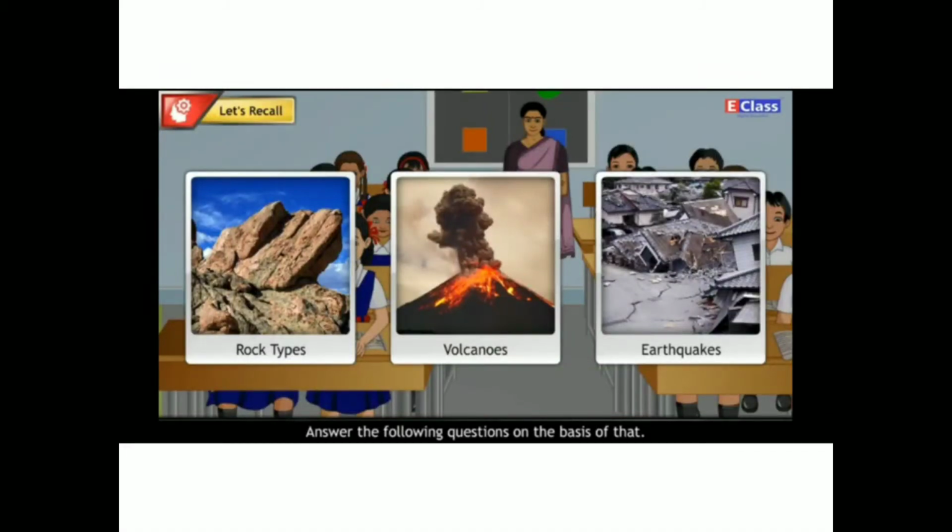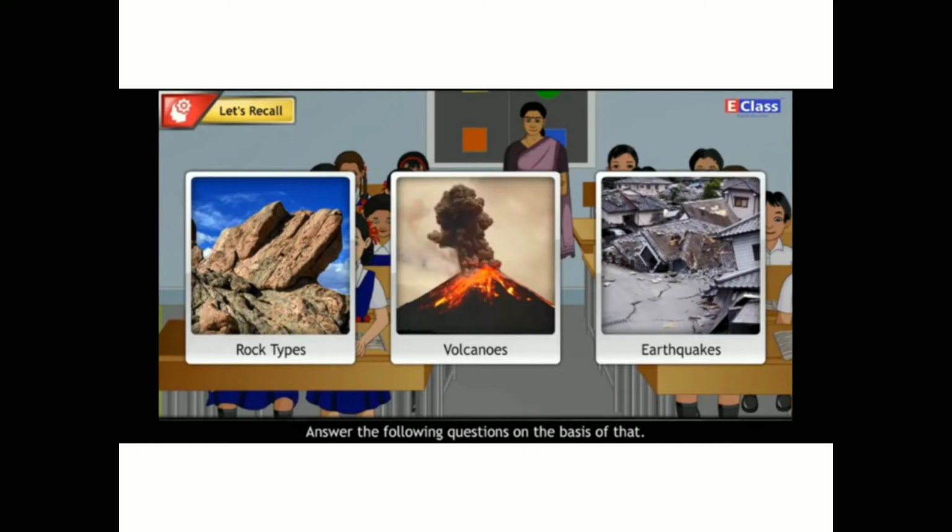Good morning students. Today we are going to see the second lesson in Geography: Interior of the Earth. Let's recall. In the previous classes you have been introduced to rock types, volcanoes and earthquakes. Answer the following questions on the basis of that.